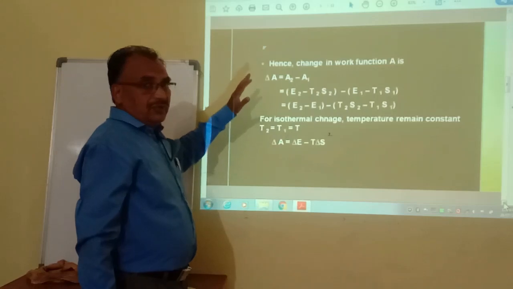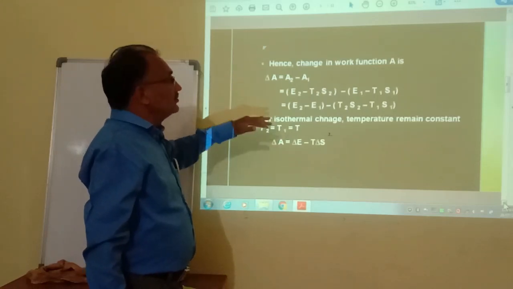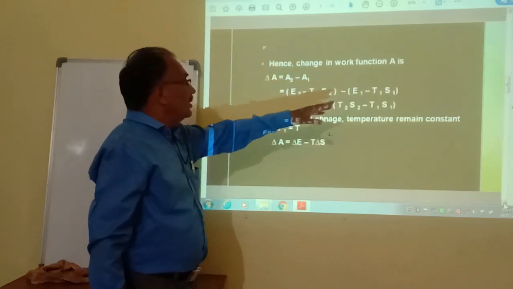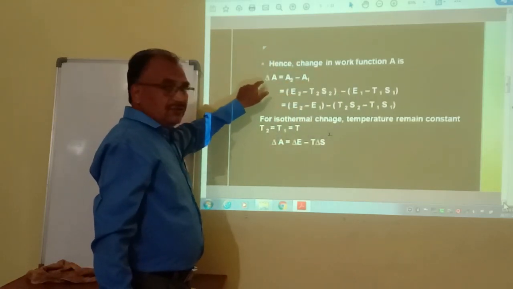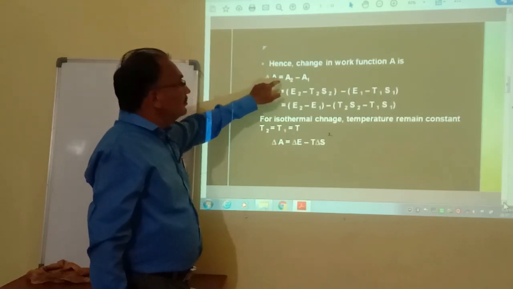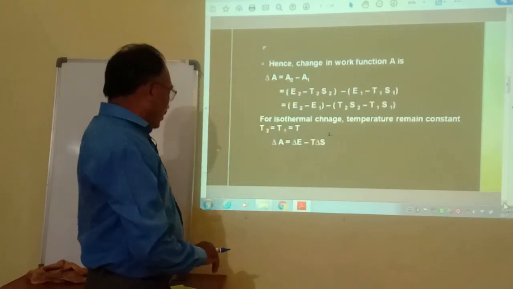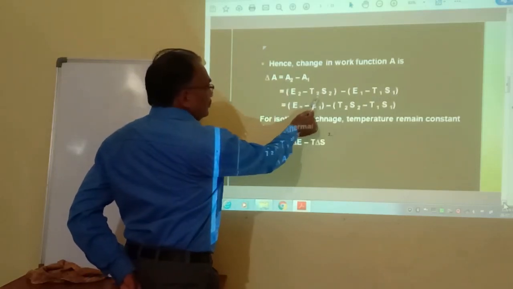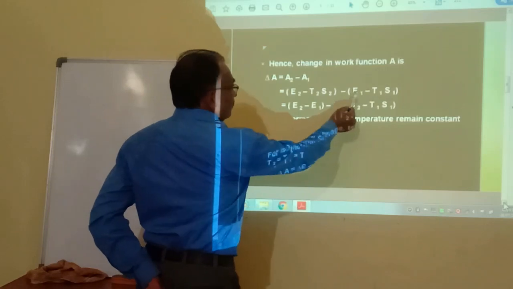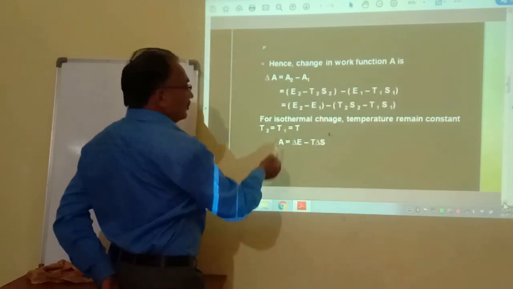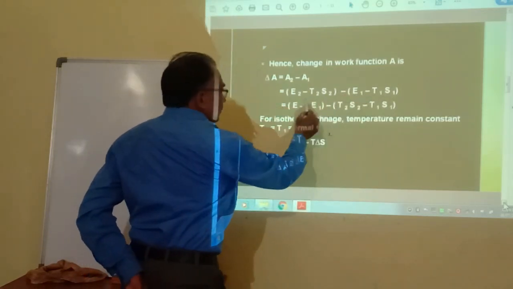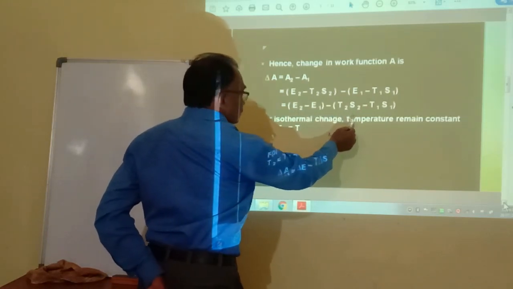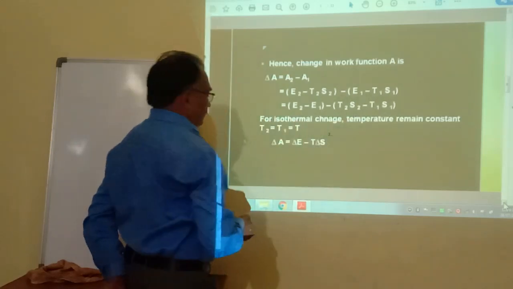And from the initial state and the final state, we can calculate the change in free energy, the change in work function. Therefore, this change in work function, delta A, is equal to A2 minus A1, where A2 is equal to E2 minus T2S2 and A1 is equal to E1 minus T1S1. Therefore, E2 minus E1 minus T2S2 minus T1S1.